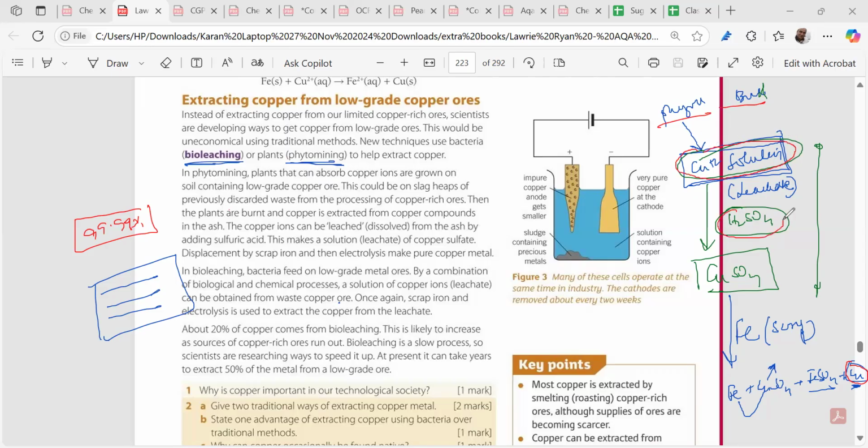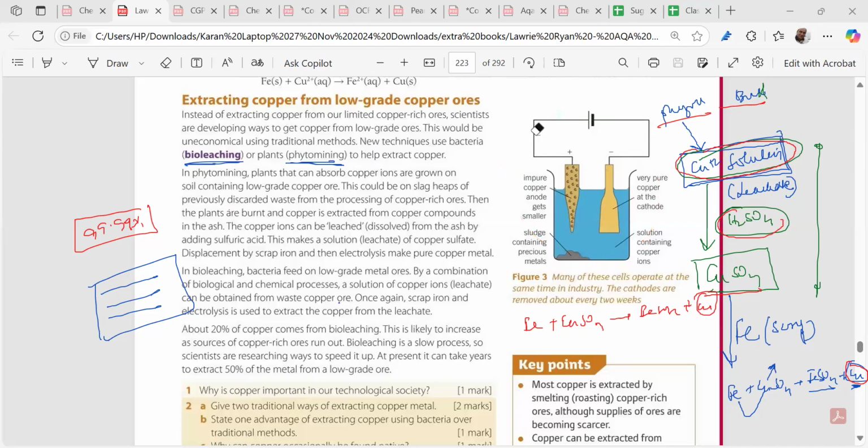We add sulfuric acid to convert it to copper sulfate. Copper sulfate will be added scrap iron. This process is the same. We get FeSO4 plus copper. This copper we have to purify by electrolysis. Is it clear? Finally, because this is mainly used as wires, as he brilliantly said, mainly we are using it in the electronic industry, in the motherboards. Got me?